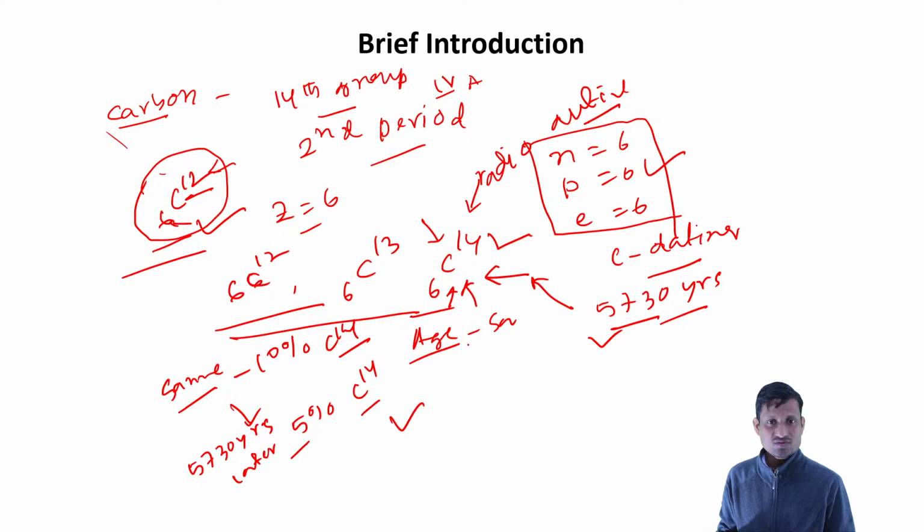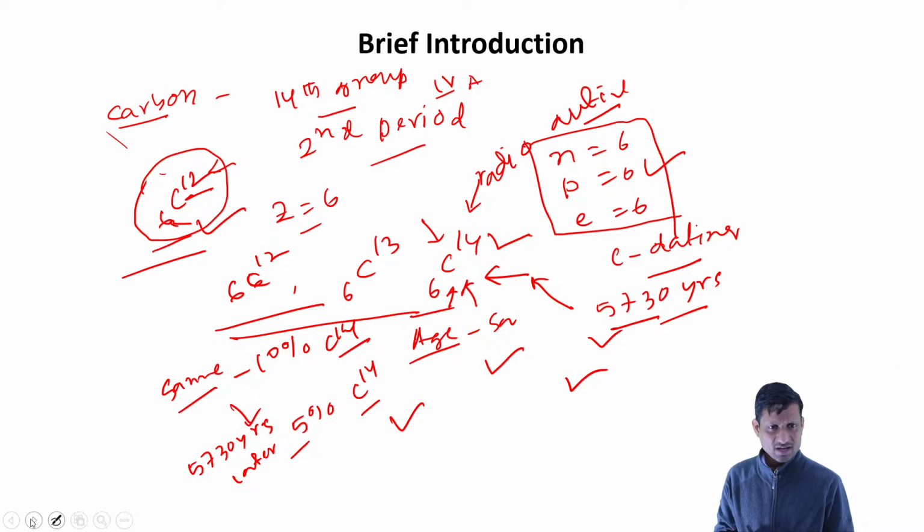That is why it is very important for archaeological evidence. If we find any sample or fossil of an animal, we can say how old it is. This is one of the important questions you can expect.